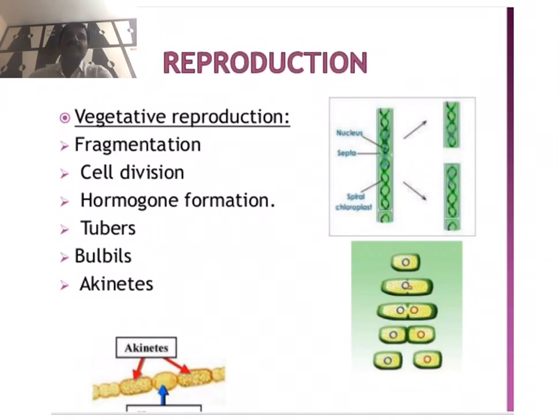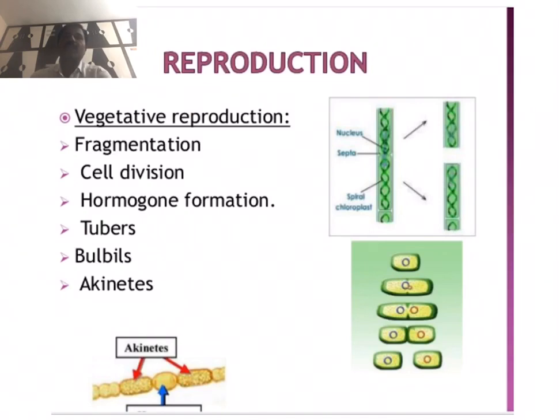In other species, vegetative reproduction takes place by the formation of hormogonia. In filamentous blue-green algae, vegetative reproduction occurs by the formation of hormogones. In unfavorable conditions, the trichomes of the Cyanophyceae members break into motile segments of varying length called hormogonia.